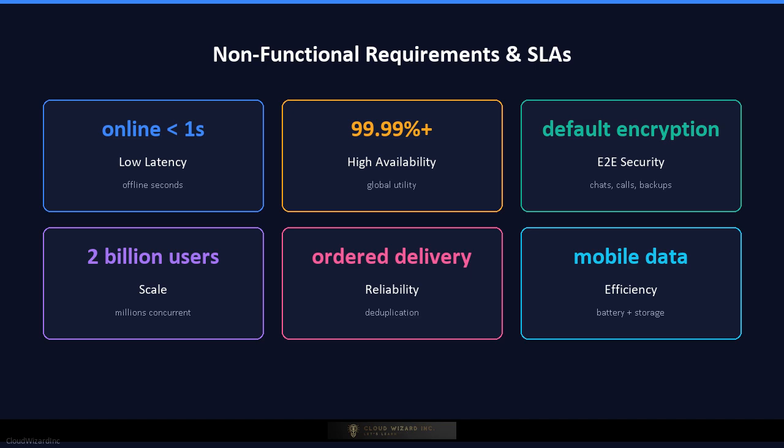End-to-end encryption must be the default for chats, calls, and backups. The system must be reliable, with message delivery guarantees, ordering guarantees, and deduplication. It must be efficient with storage, media, and bandwidth, because users are on mobile networks and limited data plans. And the system must handle global distribution, with users, data centers, and chat servers spread across the world.